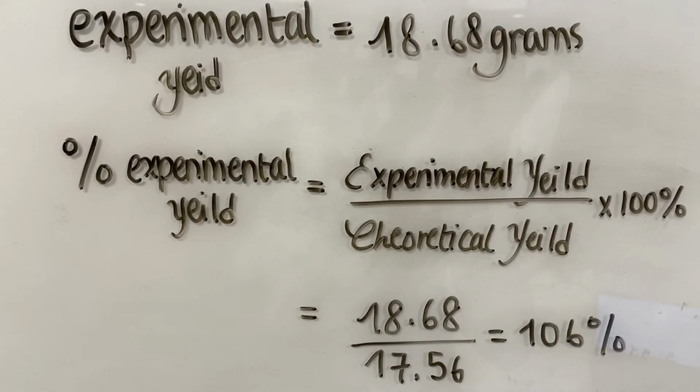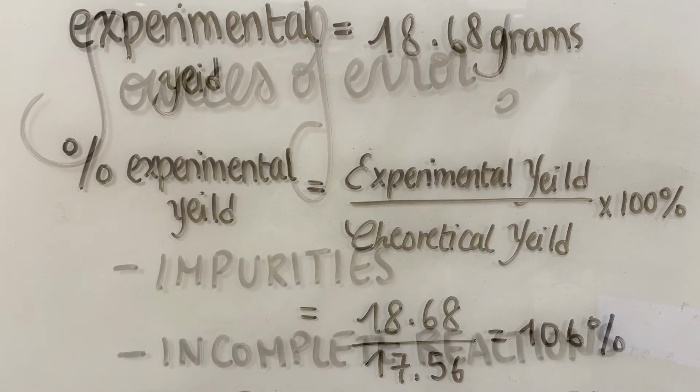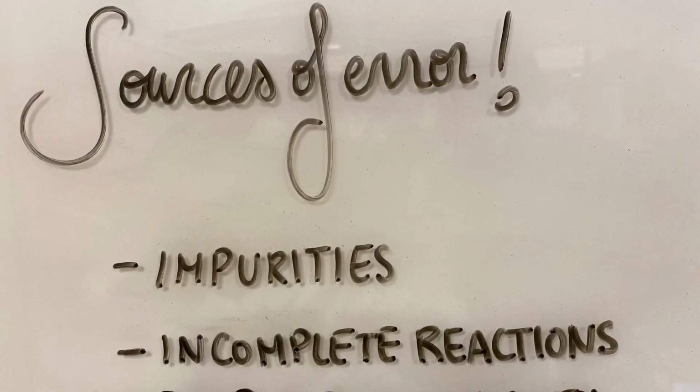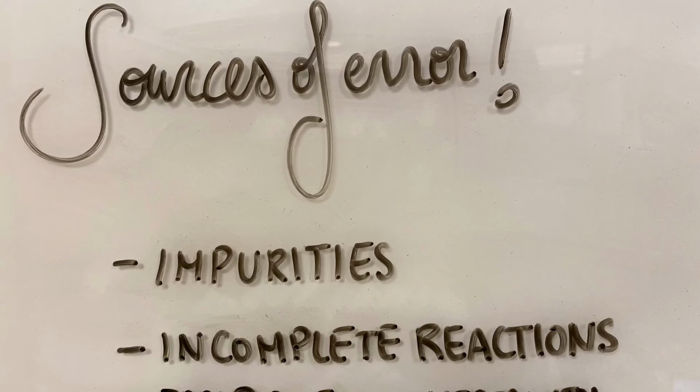To calculate the experimental percent yield, we can use the following equation. Percent yield equals experimental yield divided by theoretical yield times 100%, which is equivalent to 106%. The experimental yield was not exactly 100%. It is in fact larger than the theoretical yield. This is probably due to the many errors performed throughout the laboratory experiment.